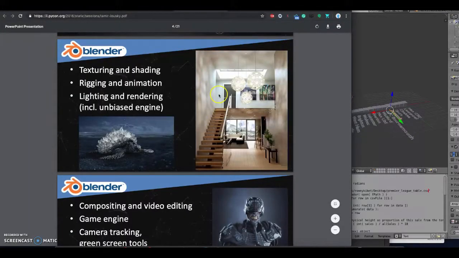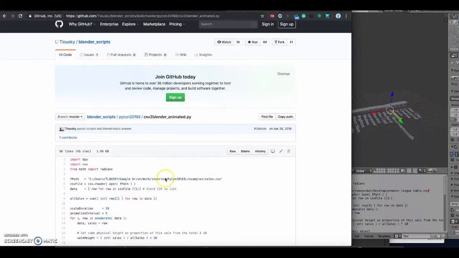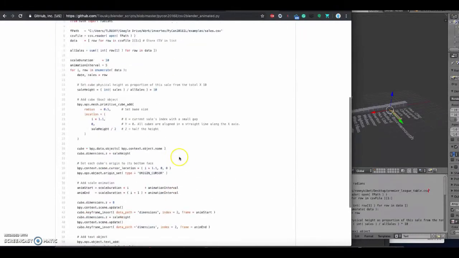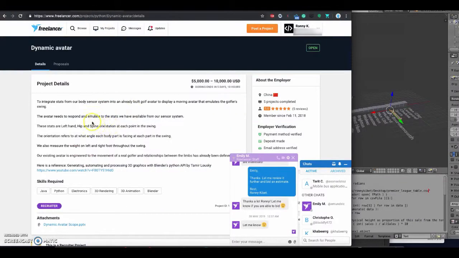And here's the presentation from the person. And here's the GitHub code that I just found. So this is the project.